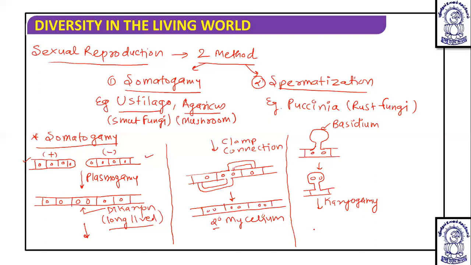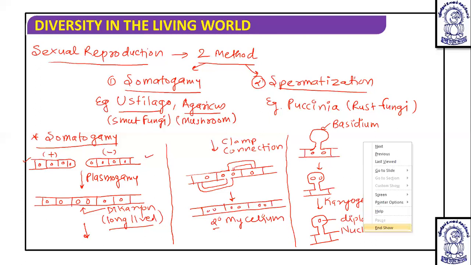After karyogamy, the diploid nucleus is formed here. After this diploid nucleus, meiosis will occur.